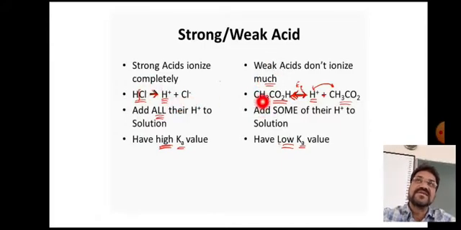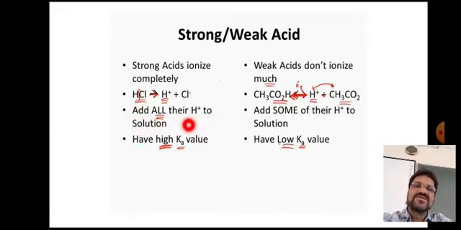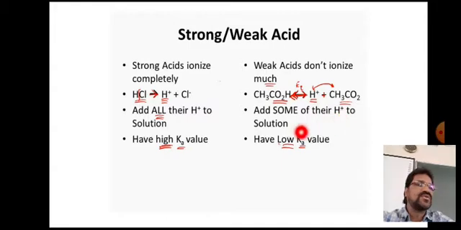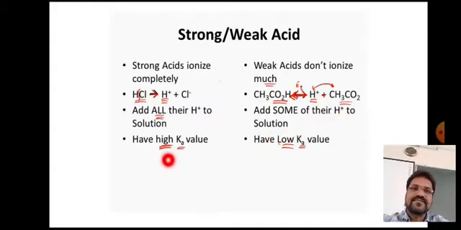In the case of a weak acid, CH3COOH, the arrows are bidirectional. You can see that it is at an equilibrium, so that's why it is a weak acid. Strong acids add all their H plus ions to solution. Weak acids add some of their H plus ions to solution.